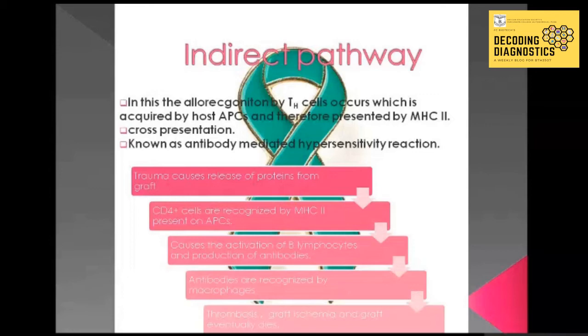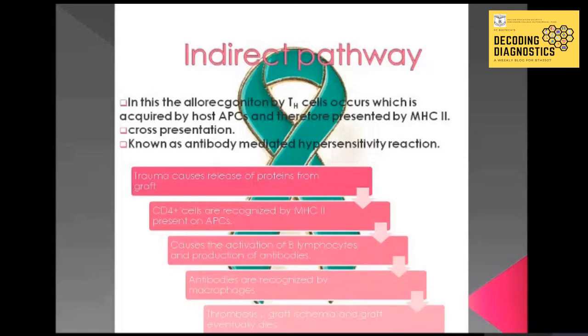Now this reaction will activate plasma cells and antibodies which are released in the graft cells. These antibodies, which are dispersed in the graft tissue or organ, will act as flags of destruction for the graft tissue or graft cells. These antibodies will be recognized by the macrophages and cause endothelial injury, and in turn it will cause graft ischemia because the artery which is supplying blood to the graft is now blocked.